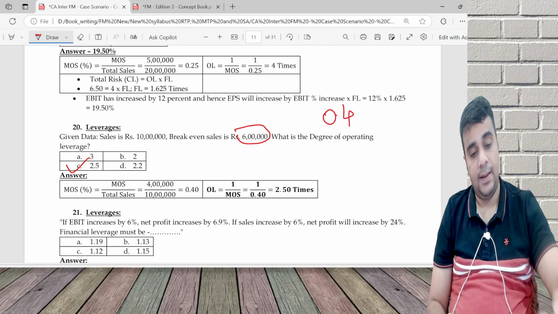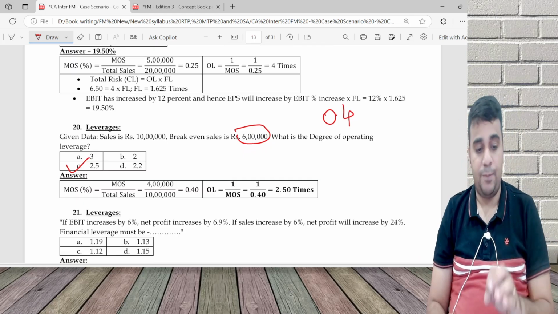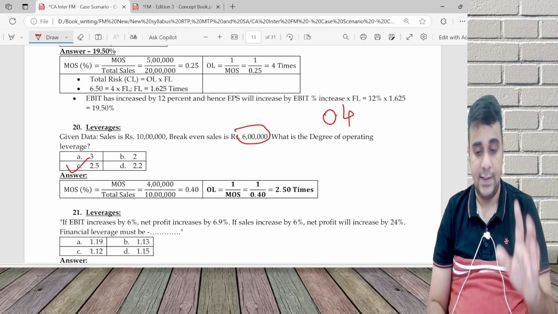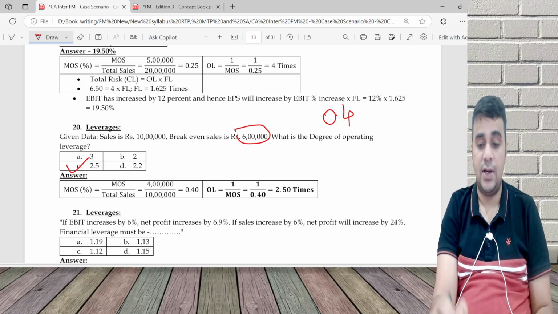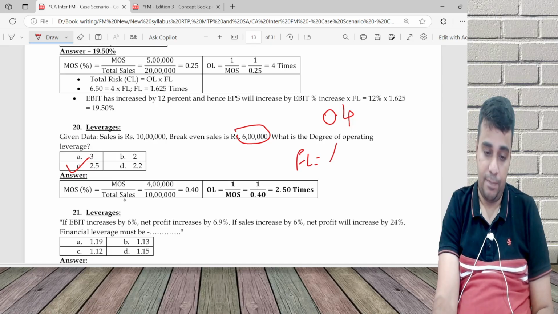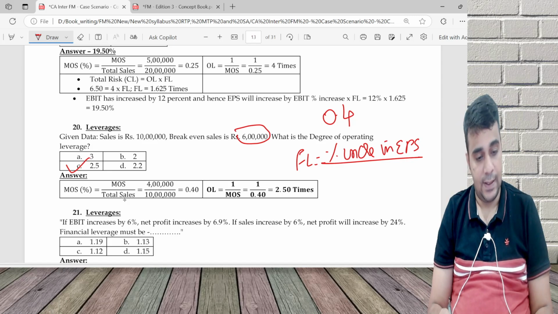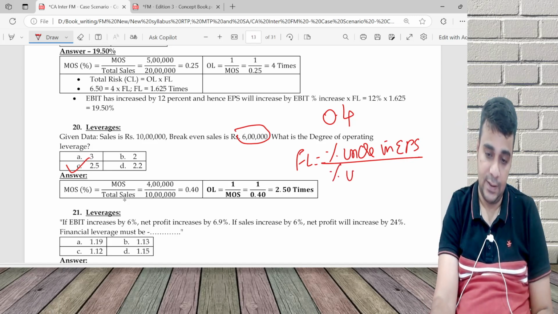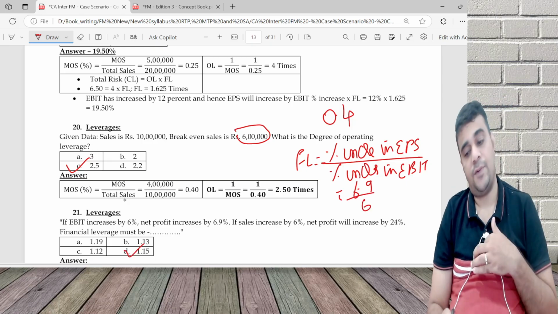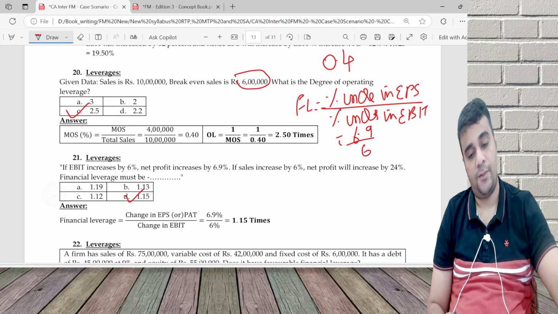If EBIT increases by 6%, net profit increases by 6.9%. Financial leverage formula is percentage increase in EPS, otherwise called net profit, divided by percentage increase in EBIT. So 6.9 by 6 is 1.15.